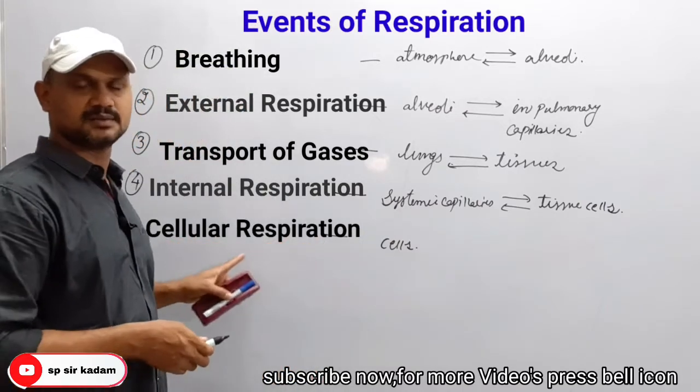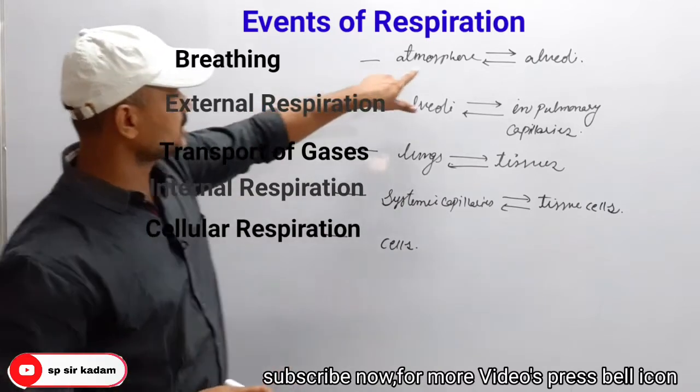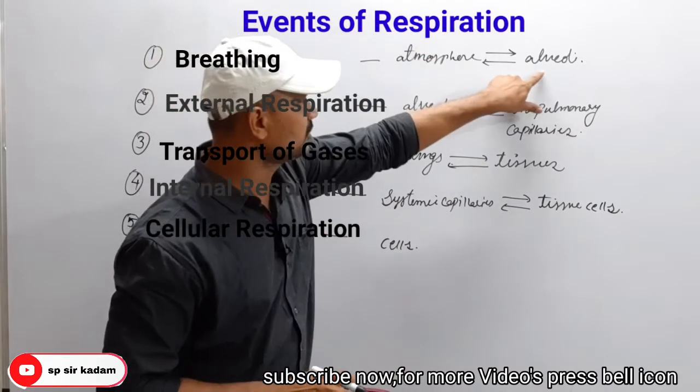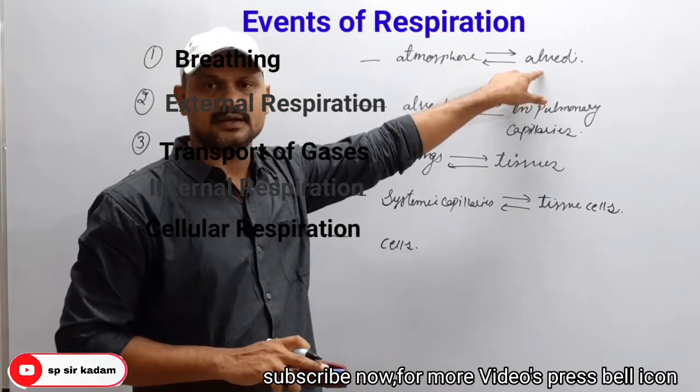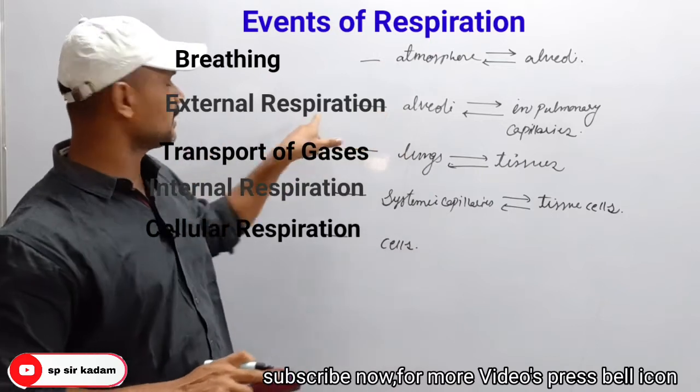The fifth step is cellular respiration. In the first step, oxygen reaches the alveoli by the process of breathing. And in the second step, external respiration.